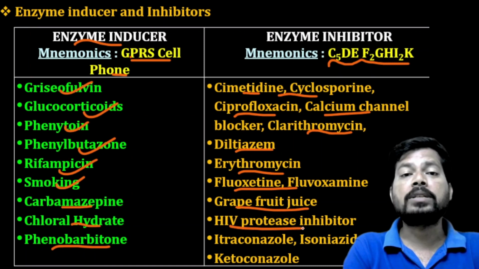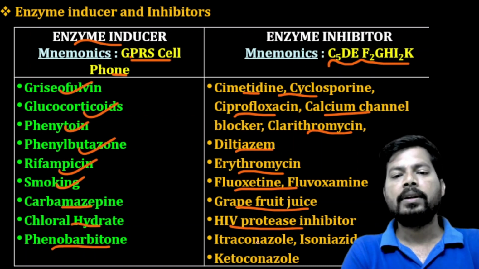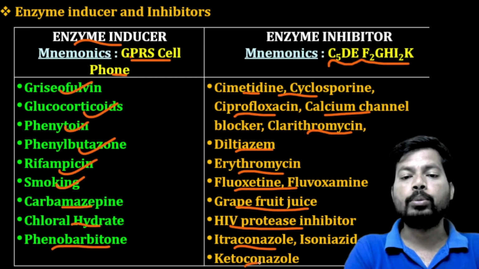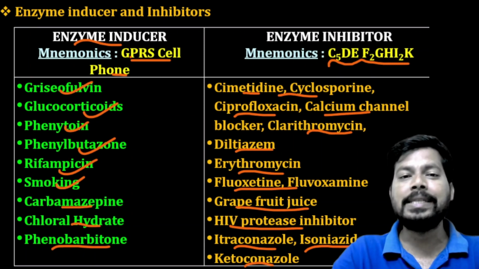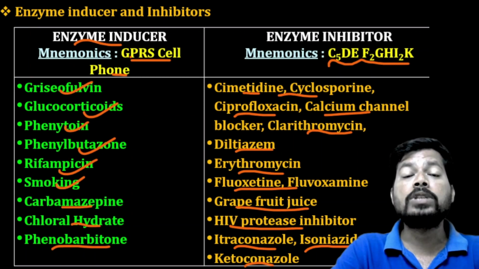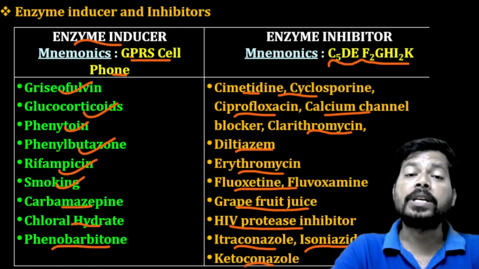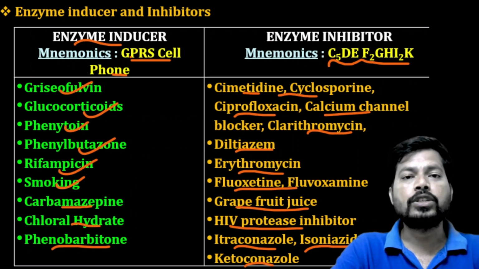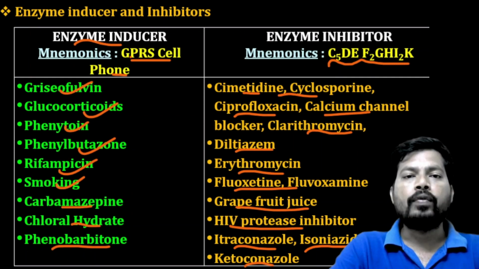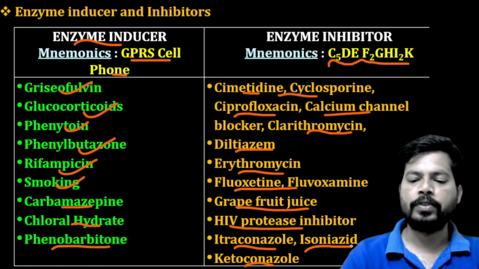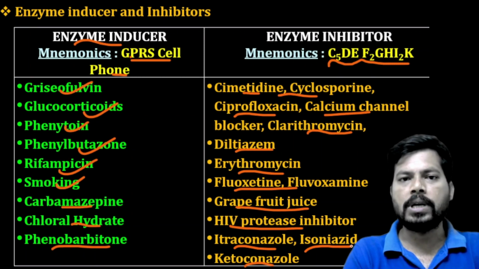Other enzyme inhibitors are HIV protease inhibitors like ritonavir and indinavir; itraconazole and ketoconazole, both azole antifungal drugs; and isoniazid, an anti-tubercular drug. So this is simply the GDC mini concept of enzyme inducers and enzyme inhibitors. Enzyme inducers cause therapeutic failure because of fast elimination of the drug from the body. Enzyme inhibitors cause toxicity of the drug because they increase the half-life and accumulation of the drug in the body.